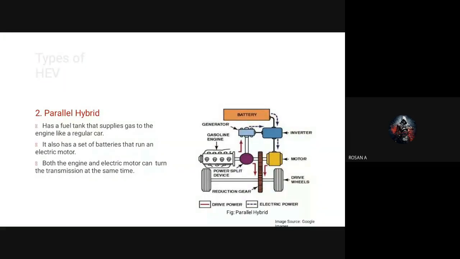As there is a fixed mechanical link between the wheels and the electrical motor, and here there is no clutch system, the battery cannot be charged when the car is not moving. Only once the car is moving will the battery get charged, otherwise it will not get charged. This type of system is called the parallel hybrid system.